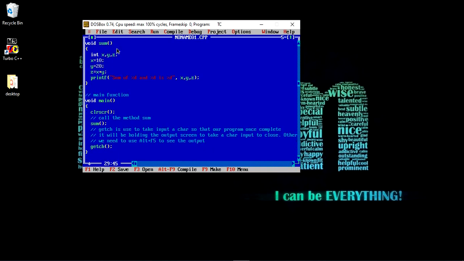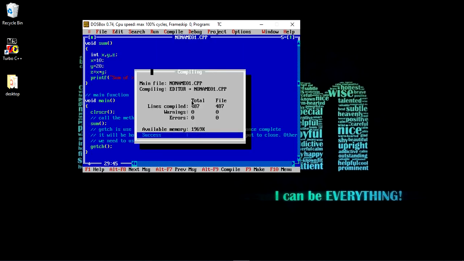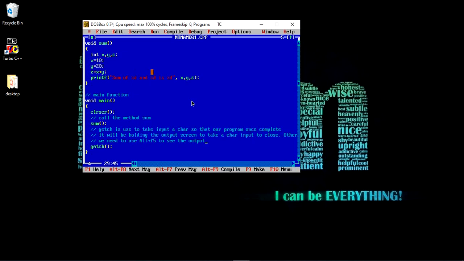We are simply avoiding Alt plus F5 in order to see the output. Let us compile and run the application.